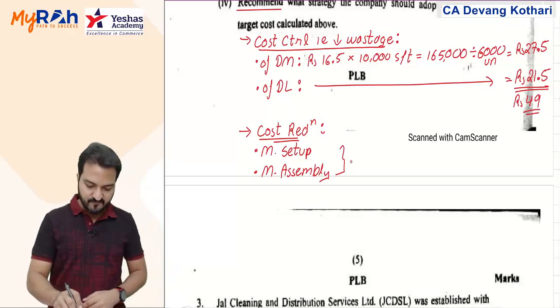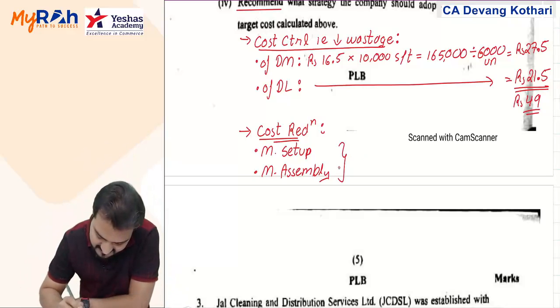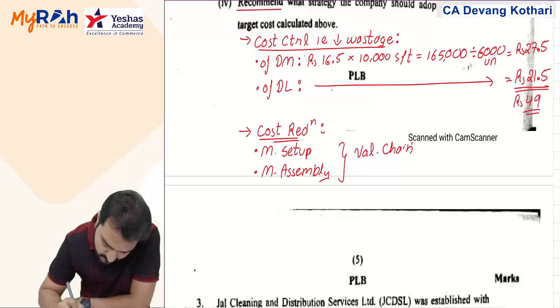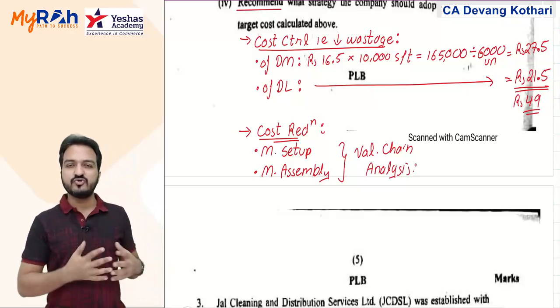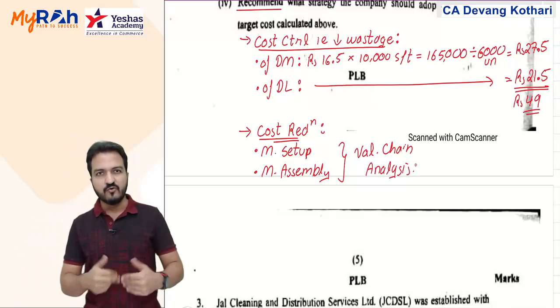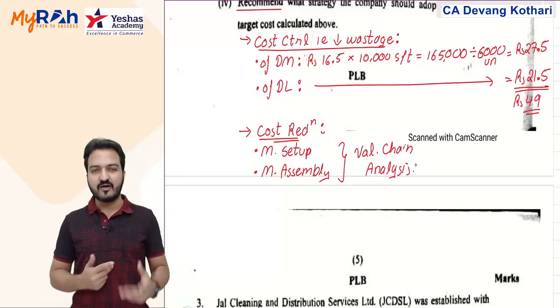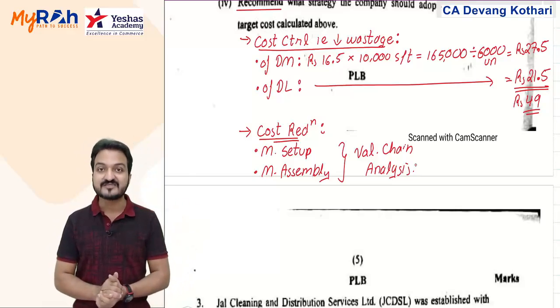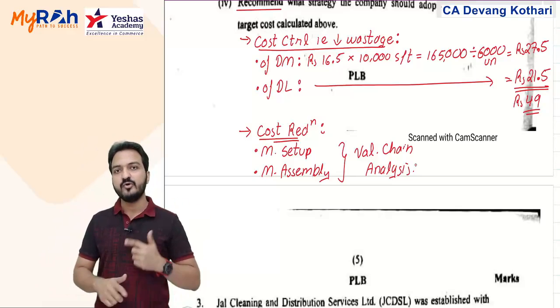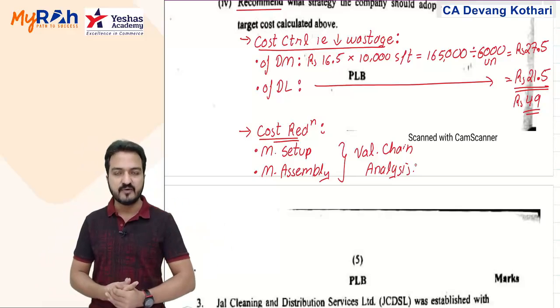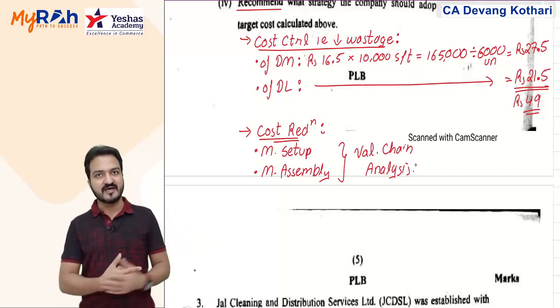And for both the things, for cost reduction, you may suggest them to do, say, value analysis. Remember the chapter 1 one. You suggest them to do value chain analysis to identify value added, non-value added things, and accordingly try to save some cost, try to bring some cost reduction in the machine setup. Try to reduce the setup time, try to reduce the assembling cost and all that recommendations I can also put.